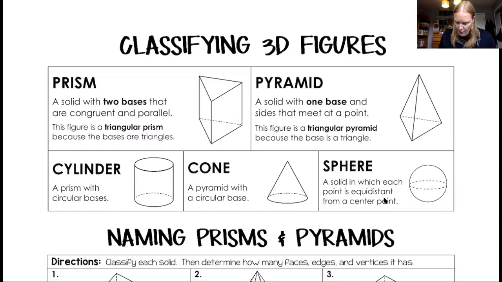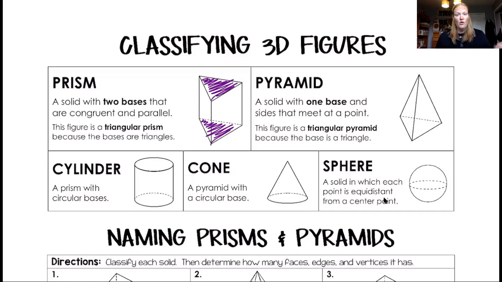So if you look at this figure here, the top of this prism is a triangle, and directly below it is another triangle. And we would call this a prism because it has matching bases, and we'd call it a triangular prism because the bases are triangles.